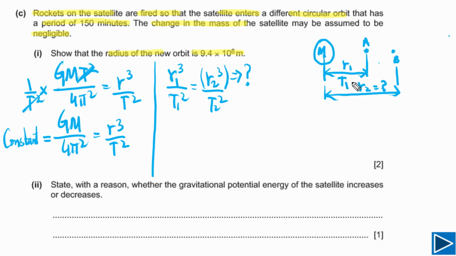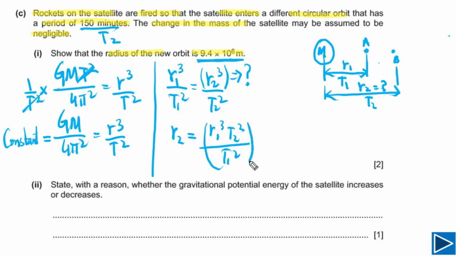Radius of the new orbit, and it has to be equal to this one. We need to show that it is equal to this. And the time period for the new orbit is given, T2. We have the value of T2. So simply we need to find R2. We can rearrange. We can write down R2 is equal to R1 cubed times T2 squared divided by T1 squared, and we need to take the cube root of this, meaning 1 by 3.